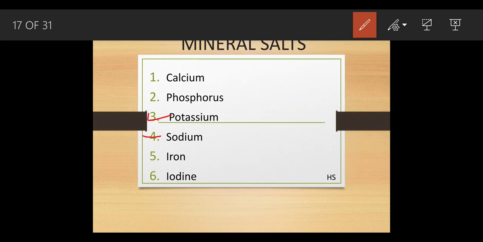Potassium and sodium both are quite related only. Where is sodium found? In the table salt, that is NaCl. And where is this potassium found? In the potato, banana and citric fruit. Both of the functions are quite related only, okay, and the deficiency symptoms are quite related to each other.